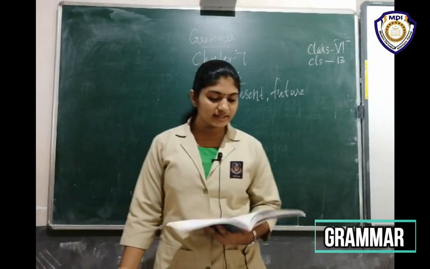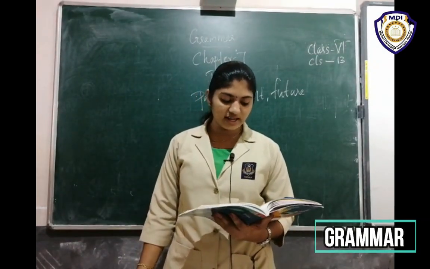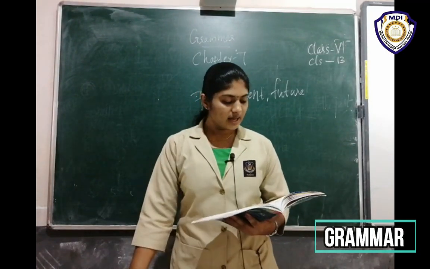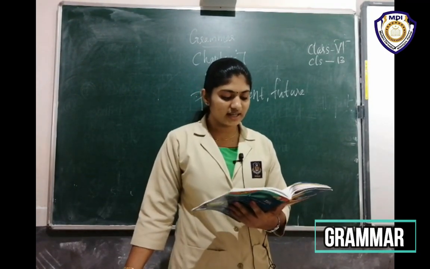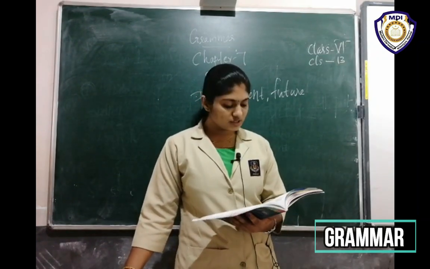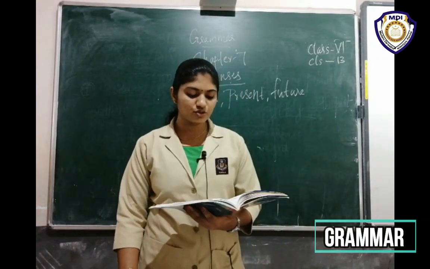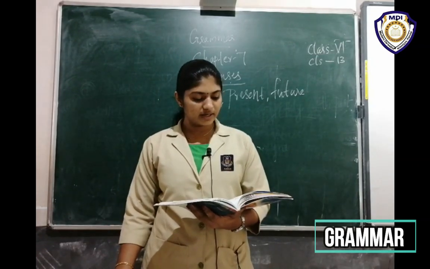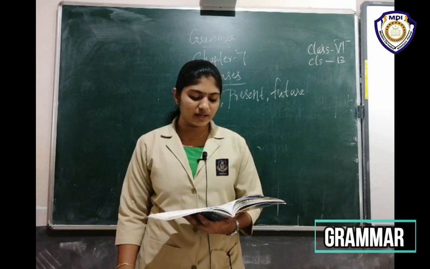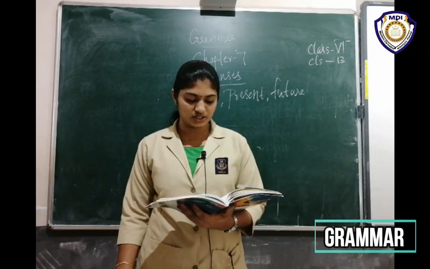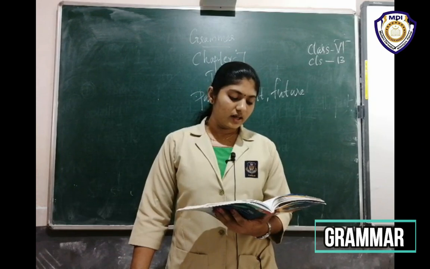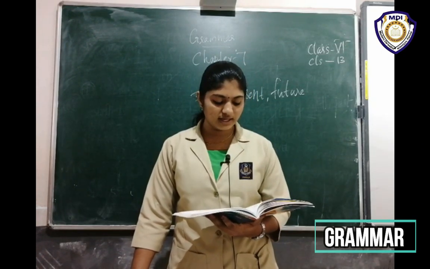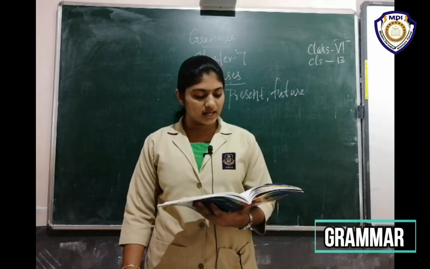Okay, the present tense refers to actions that are happening at the time of speaking, the present moment. We also use it to talk about habits or describe situations that are permanent. The students are participating in a creative writing competition. That is a present event. Pramila wakes up at 6 every morning. The earth revolves around the sun.